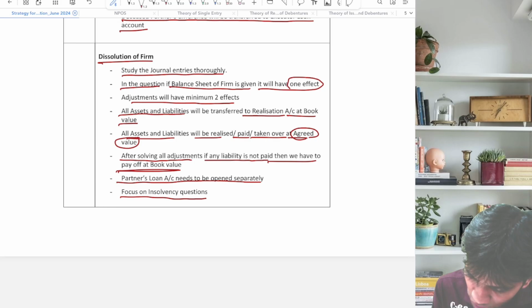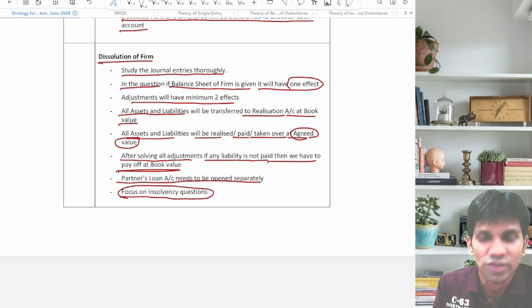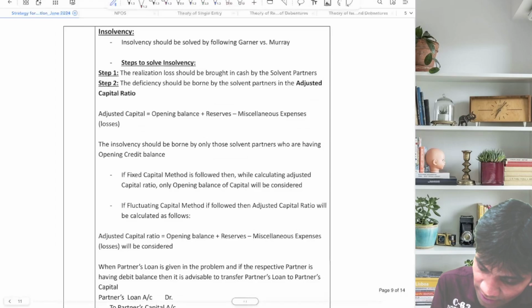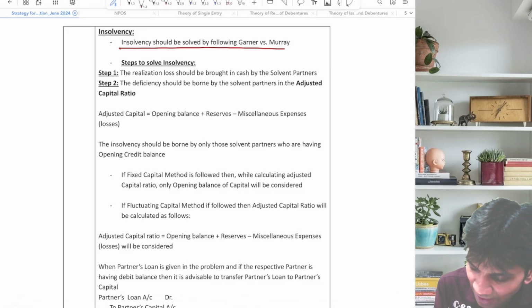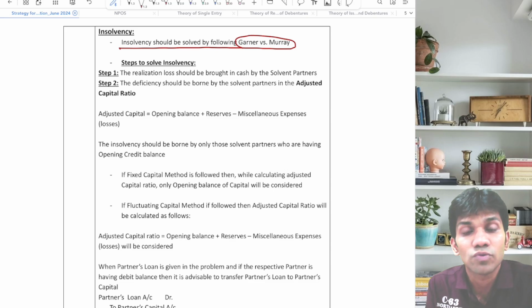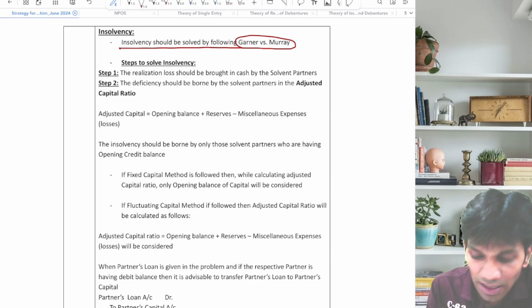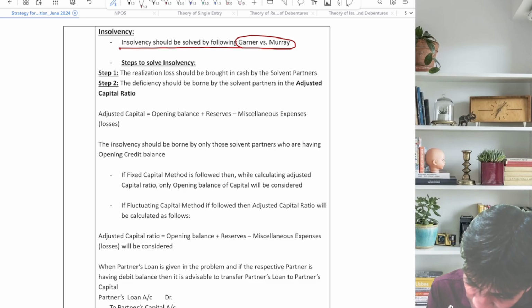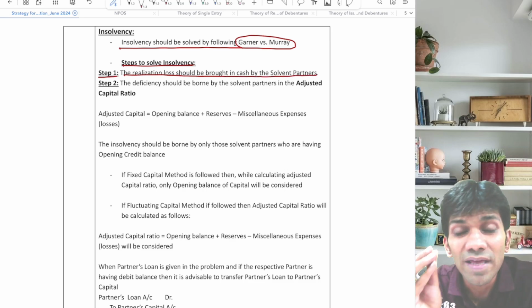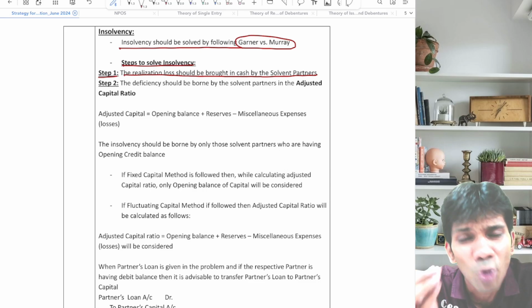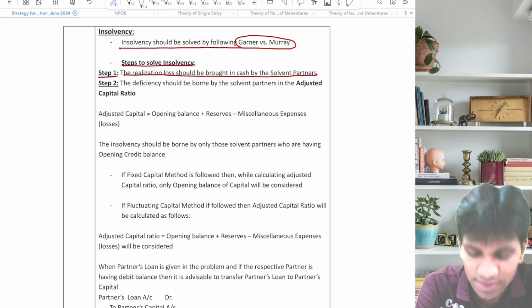Now the most important part, focus on insolvency questions. Insolvency should be solved by following Garner versus Murray. This was a case which was finalized, Garner versus Murray. अब ये क्या बोलता है? Let's see steps to solve insolvency. Step number 1, the realization loss should be brought in as cash by the solvent partners. जो भी realization account में loss आएगा, that will be brought in as cash by the solvent partners.